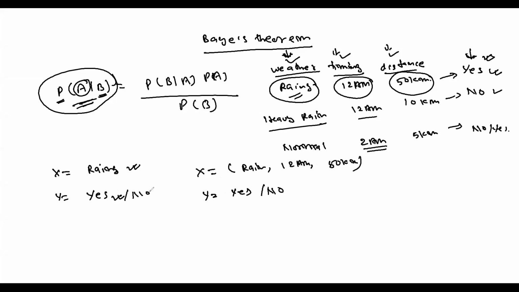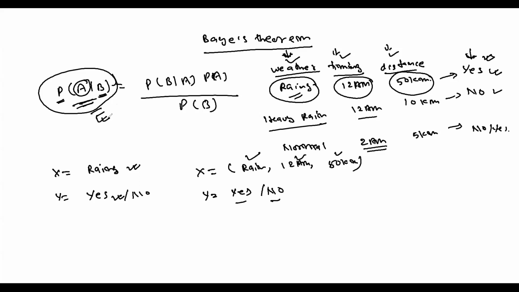Same thing happens here. You can say yes or no when these things have already happened. Based on that, you will have to find all of these probabilities, a combined probability or an individual probability, and then you will be able to perform these operations in the simplest possible way. This is what generally happens in Bayesian theorem. This particular formula is applicable only in case of categorical data. If you have categorical data, you can implement it. If you have a continuous data set, then I will be talking about a different equation.